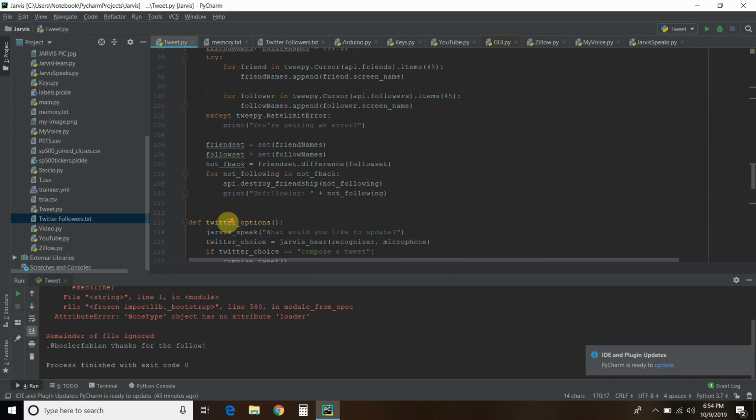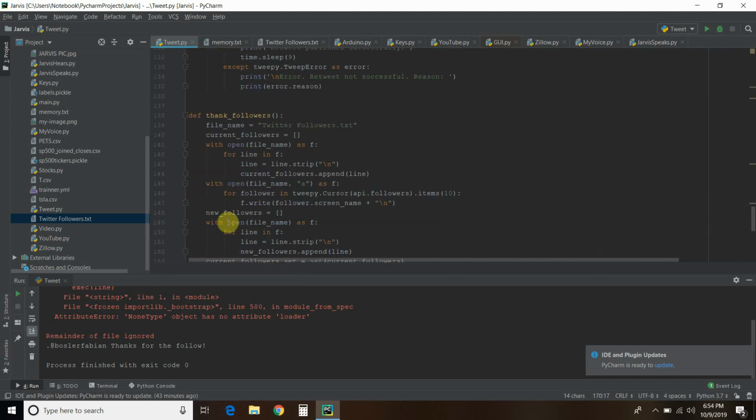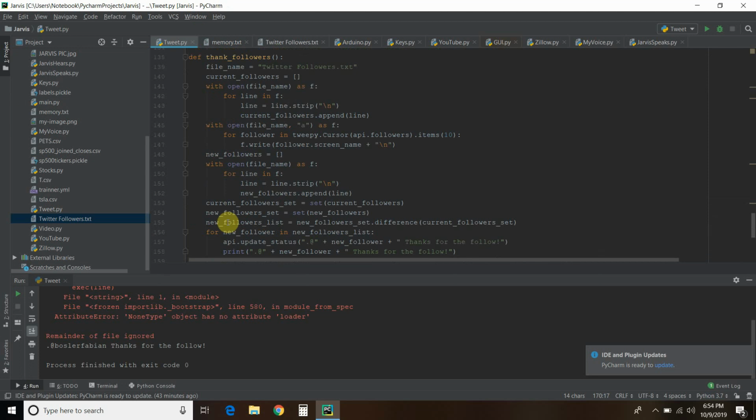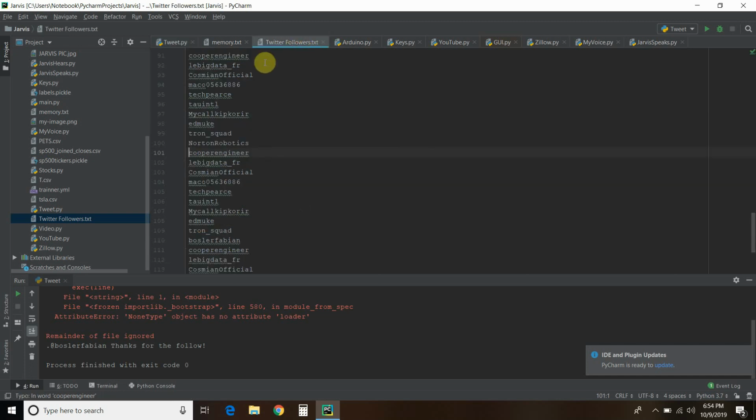Okay, so the next one is we're going to thank followers. Now this is some more advanced code, if you will, but it kind of builds on what we just talked about. So I declare this file right here, this Twitter followers, and then it's going to create an array or a list, and then I'm going to read that list, stripping out these line breaks.